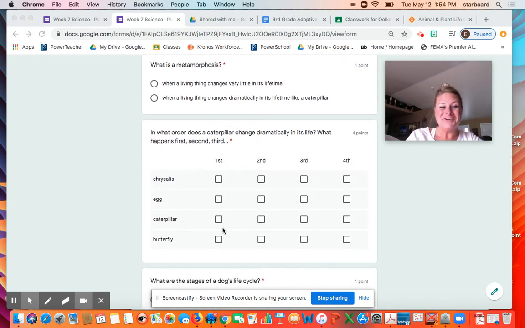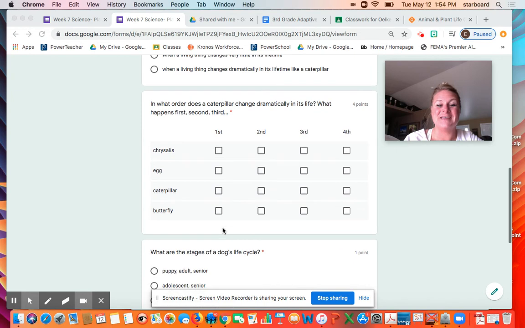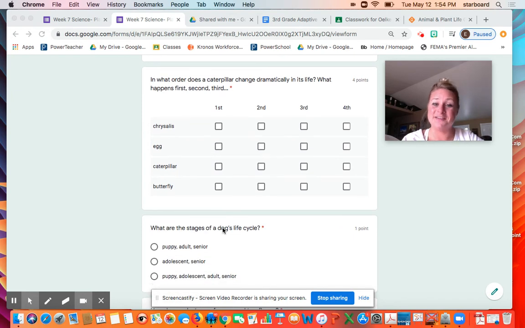The third question says, in what order does a caterpillar change dramatically in its life? What happens first, second, third, and fourth? So, the stages of a caterpillar's life are chrysalis, egg, caterpillar, and butterfly. Now, those are not in the correct order. So I need you to tell me what happens first, what happens second, third, and fourth.